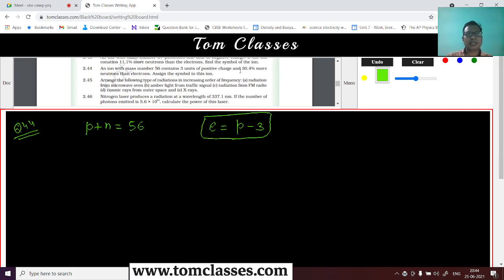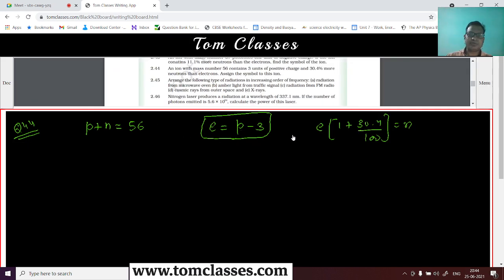And 30.4% more neutrons. So it contains 30.4% more neutrons than electrons. If E is the electrons, it will contain 1 plus 30.4 upon 100 times E neutrons, right? So that's what it is. It is the same way that we have done the previous question.